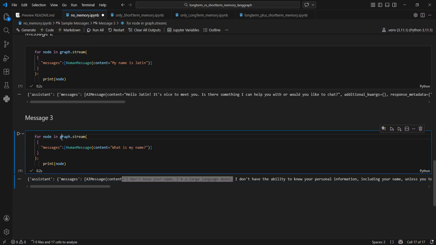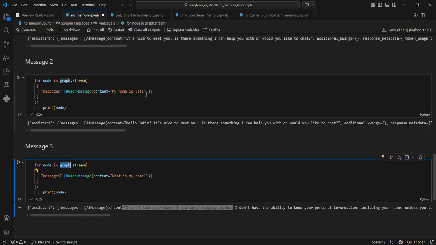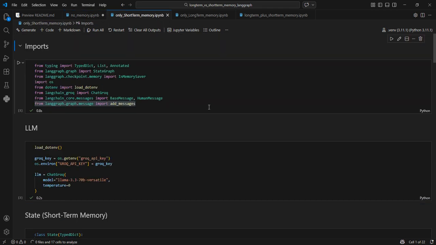So whenever we call the graph again, it does not have any information about the past. Okay, what happened in the past? It does not. So this is without any memory. So now let's try to integrate short-term memory and see what happens in this particular example. And one more example we will see where long-term memory is needed.